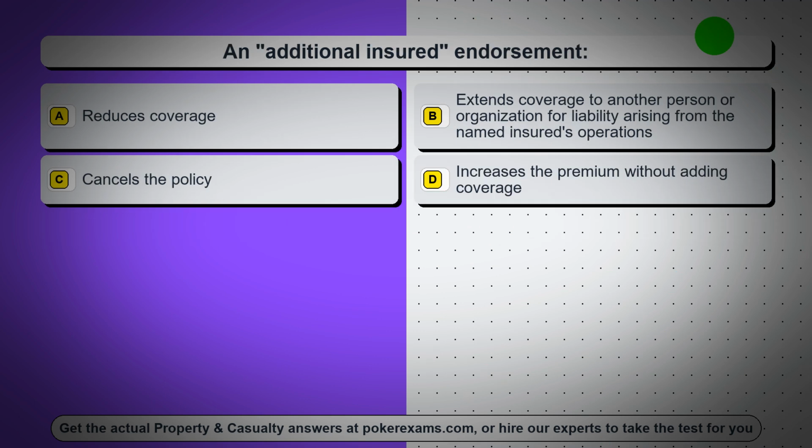Question 45. An additional insured endorsement. Option A reduces coverage. Option B extends coverage to another person or organization for liability arising from the named insured's operations. Option C cancels the policy.